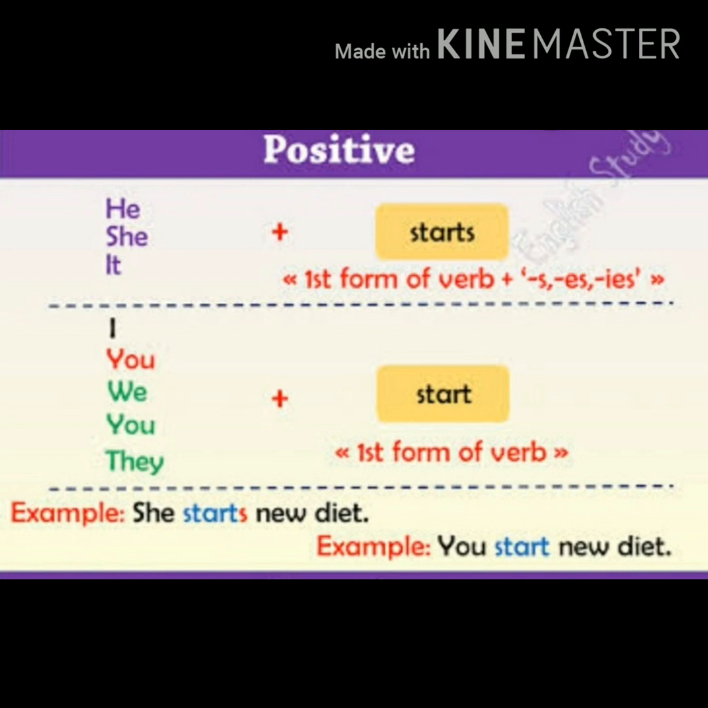Now let's look at the chart. With he, she, it, we use the verb plus s, es or ies in the main form of the verb. And with I, you, we, you, they, we cannot use any s or es. We can simply use the first form of the verb. And examples: she starts a new diet, or you start a new diet.